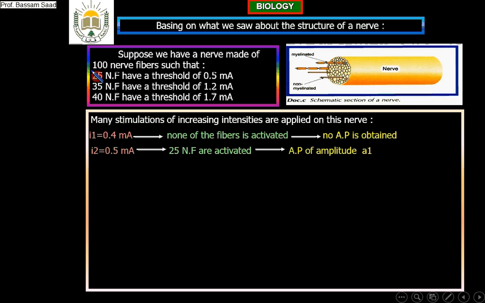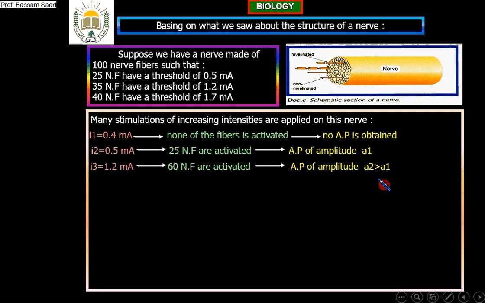So if I stimulate now with 1.2 milliamperes, these two groups will be stimulated, meaning 25 plus 35, 60 nerve fibers are activated, and the action potential obtained has another amplitude that is greater than the first one. Why? Because the number of fibers stimulated or giving an action potential increased.